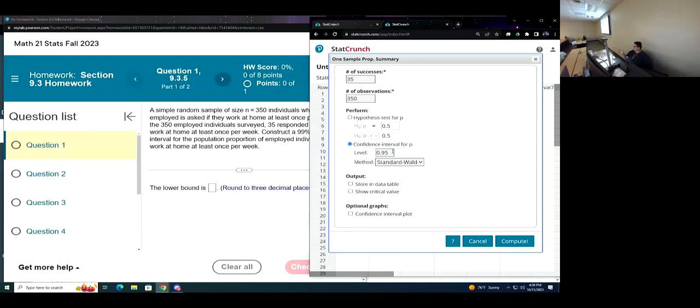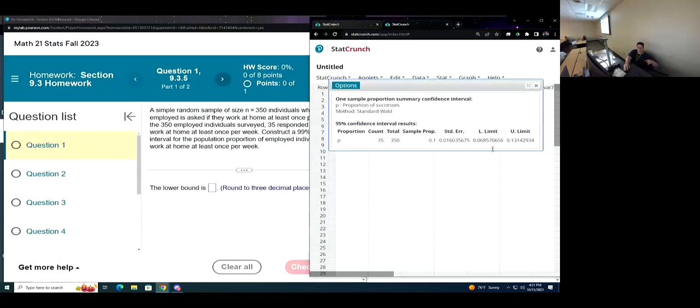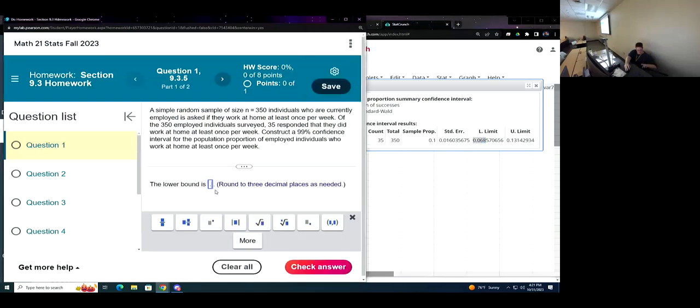And if you do the homework and you're doing a confidence interval and you get it close, but you're off, you probably didn't change the confidence interval thing right here. This says 0.95. I'm going to do 0.95. I'm going to show you what it gives us. It's giving me to 3 decimal places 0.068. And rounding would give me 0.069.